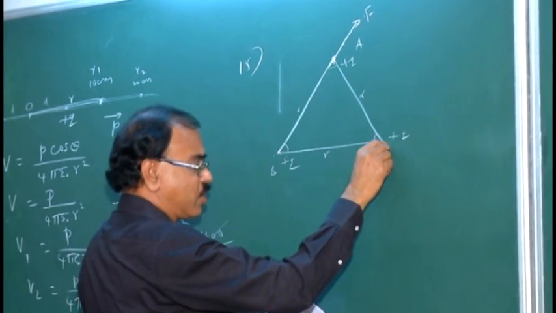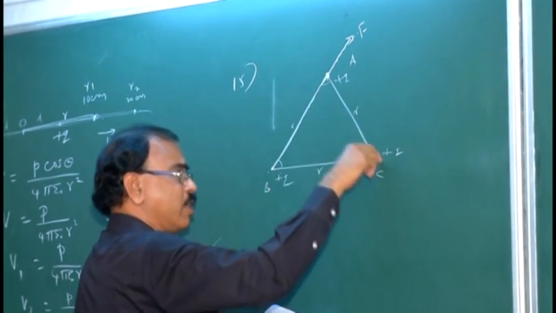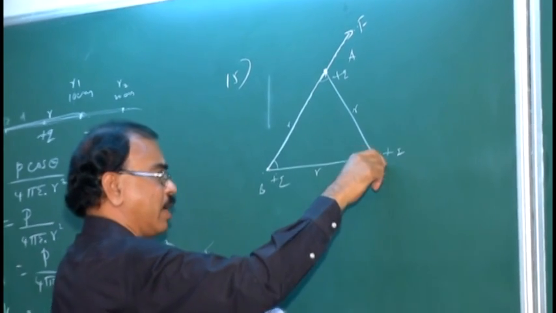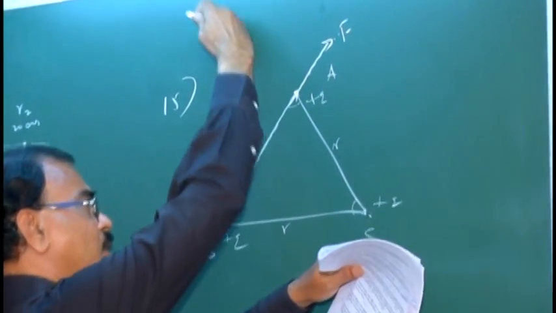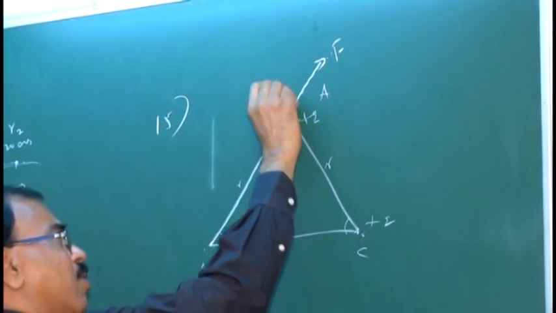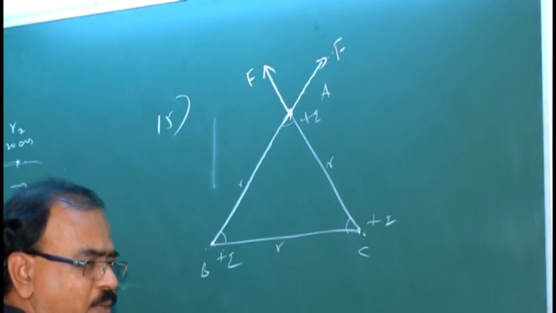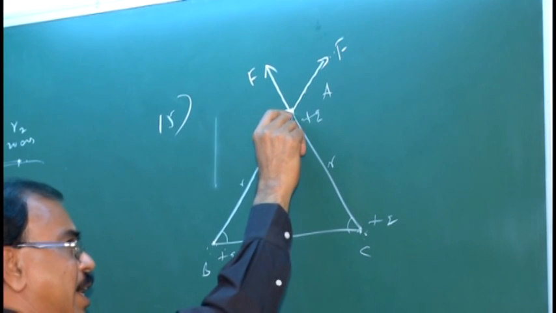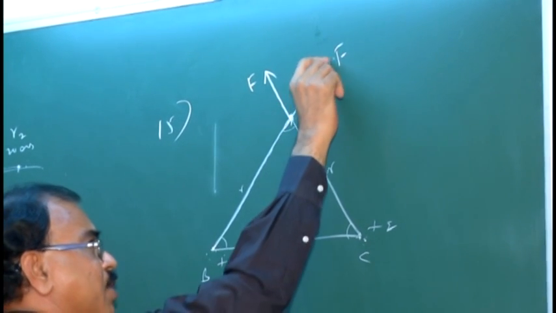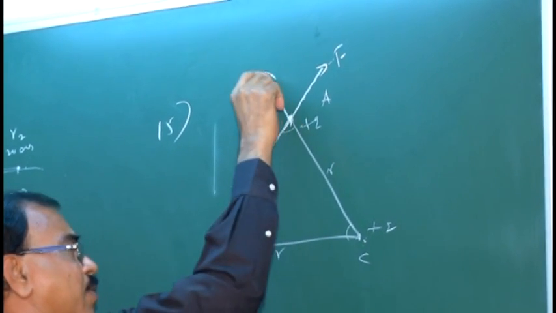Similarly, the charge at C and the charge at A are also both positive, so here also the force is repulsive. So due to B and C, on A, a force F and a force F are acting.